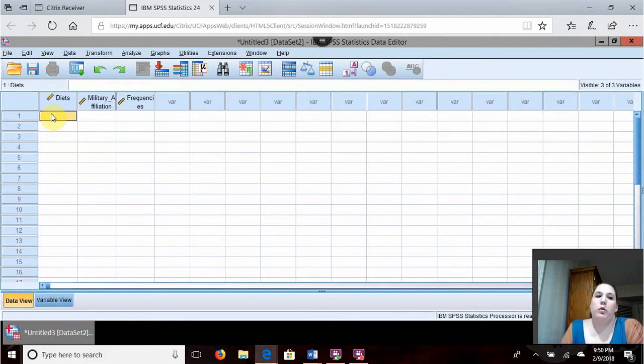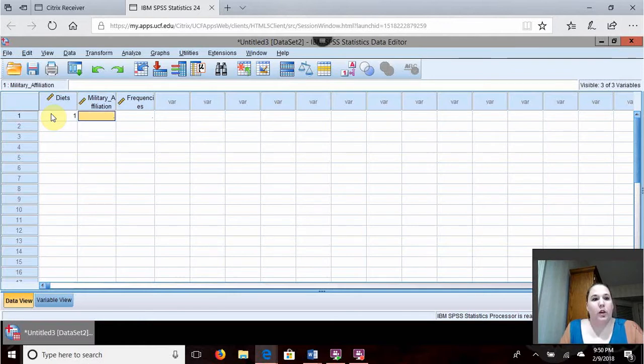In our data view, what we want to do is compare 1, which represents in diets, special, and we're going to also do diets with military affiliation. So 1 and 1. Next, we're going to compare special diets with non-military affiliation. Then we're going to go to regular diets with military affiliation and regular diets without military affiliation.